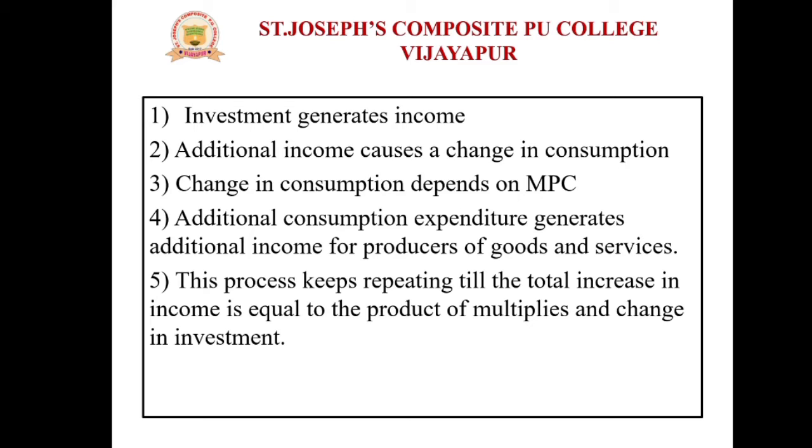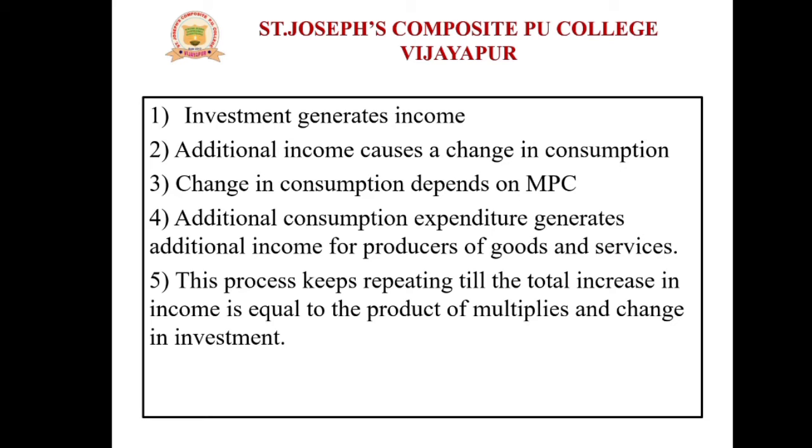Because if extra or additional income is generated for the individual, then his desires, his wants and his demand also increase. As a result, his expenditure, meaning consumption and purchasing power, also changes. That is the benefit to the producers. Why? Because producers will earn extra income by selling their goods and services.